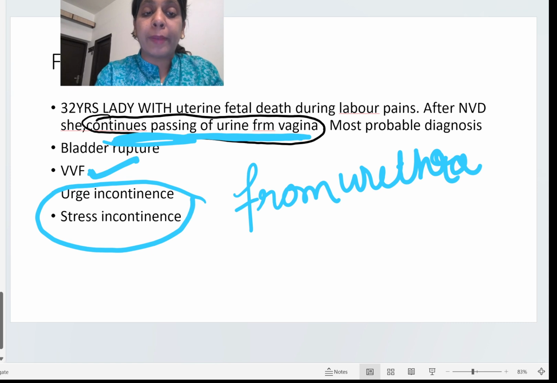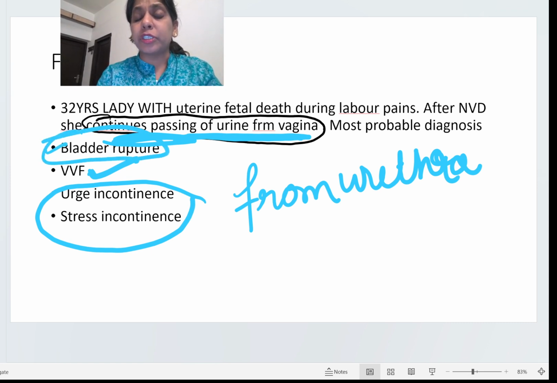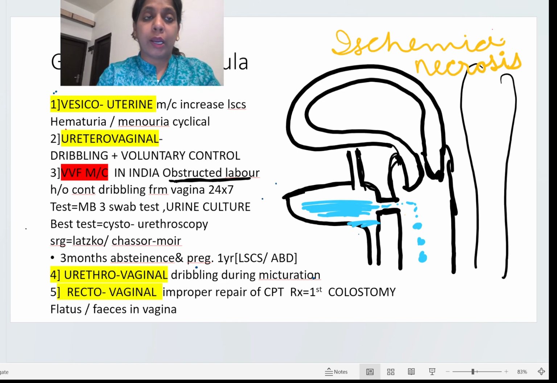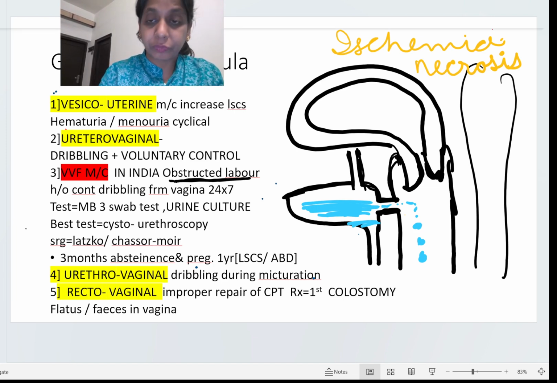In the case of bladder rupture, the bladder will rupture and the whole of the urine will come into the peritoneal cavity, not into the vagina. So the answer to this question is vesico-vaginal fistula. I hope you are clear now.